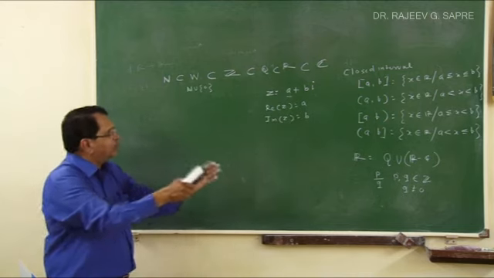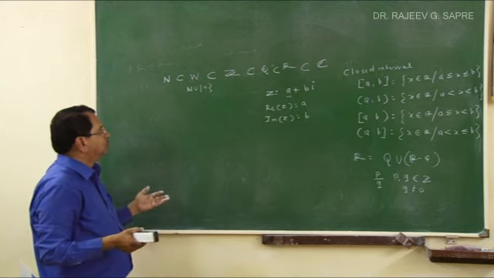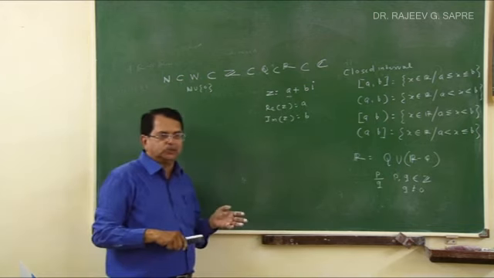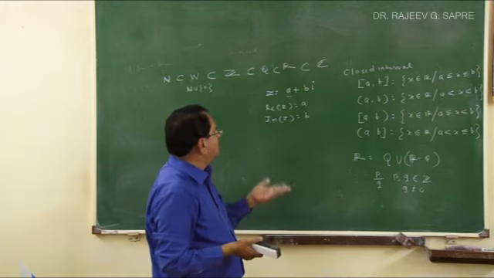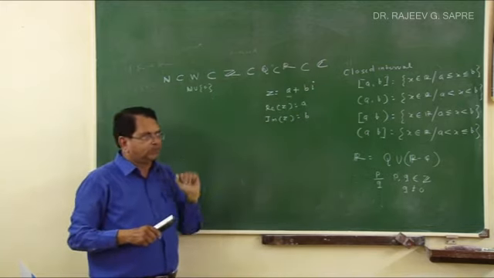Every real number is a complex number, but conversely, it's not necessarily true. Some complex numbers may be real numbers. Which complex numbers are real numbers? Those where the imaginary part is 0. Those complex numbers are real numbers.